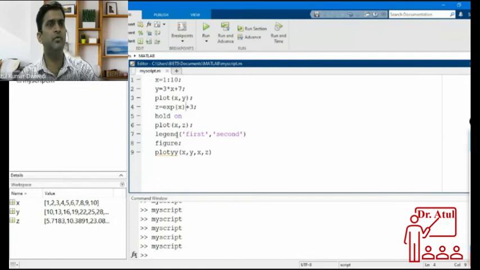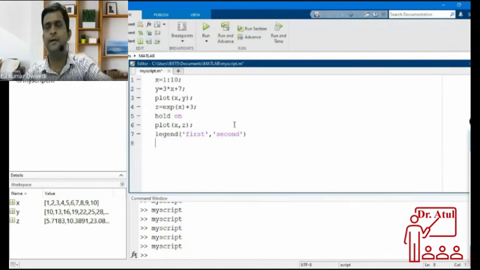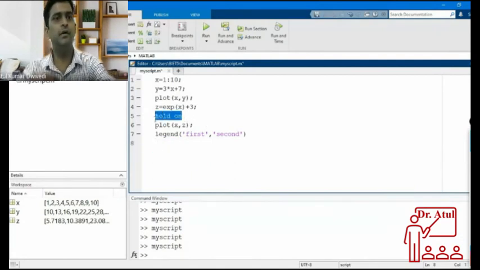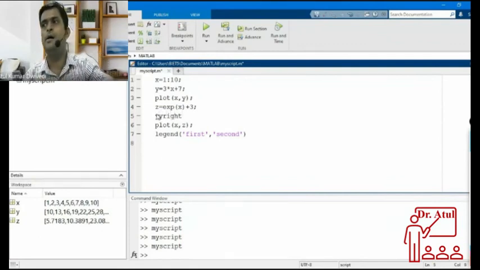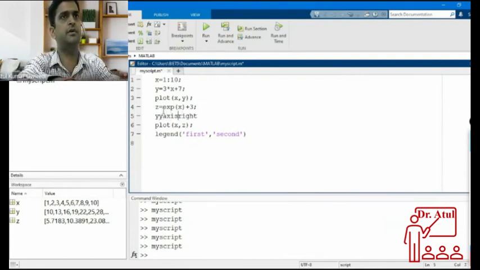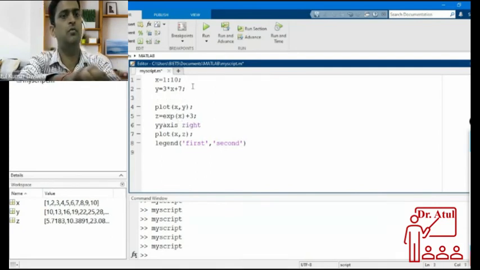Before writing plotyy, instead of writing plotyy, I can write this command, yyaxis right, sorry, yyaxis right, and here I can write yyaxis left.